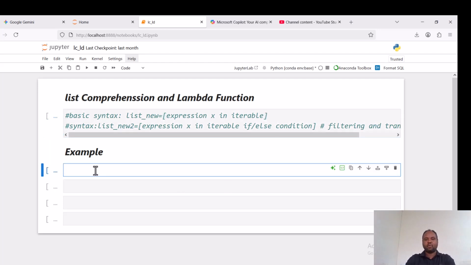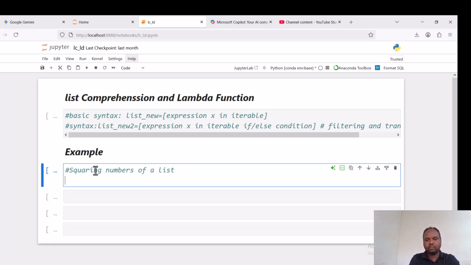Let us see one example: squaring numbers where the numbers are in a given list. The objective is to create a new list from the existing list.